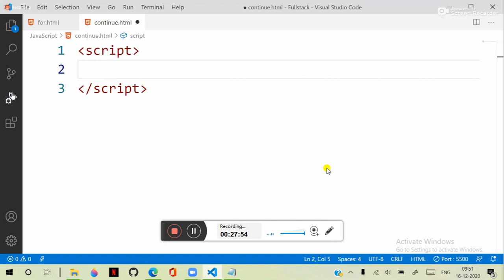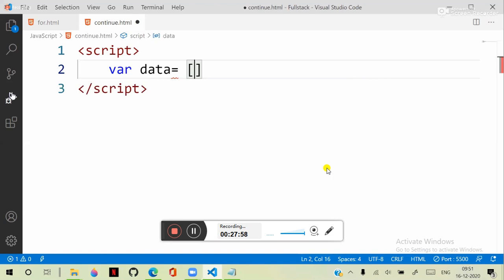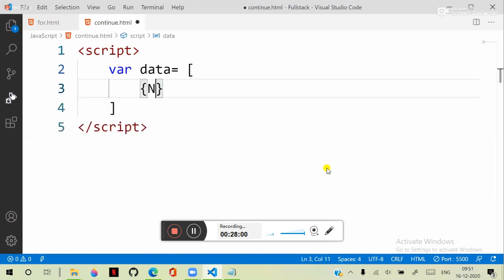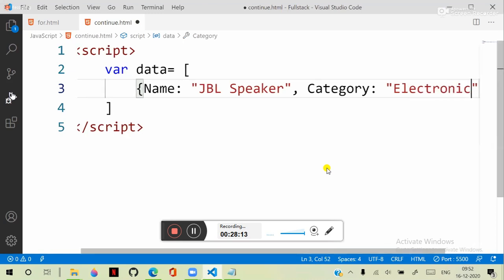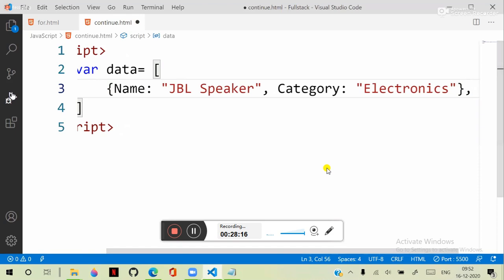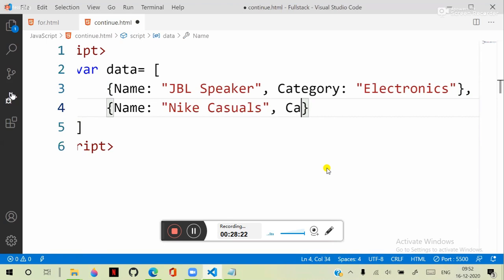First, I will give you a basic overview. We have data. In the data, we have name, some JBL speaker, and the category is electronics. Okay, that is the data. And we have another name, some Nike casuals, and the category is some footwear.